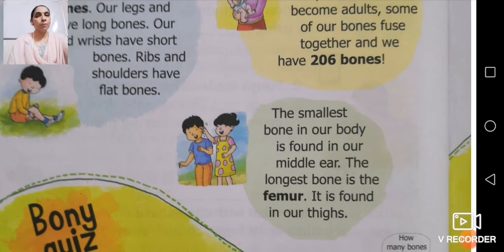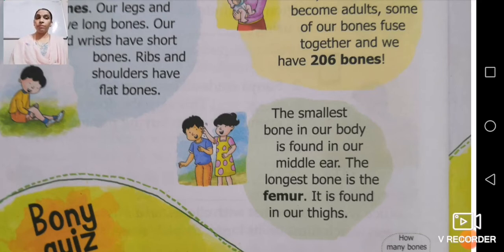Stirrup, stirrup. Now what have we done till now? We have done types of bones. We have three types of bone: long bones, short bones and flat bones. Long bones are present in our arms and legs. Then short bones are present in our ankle and wrist. Then the third one is flat bones, which are present in your shoulder and ribs.